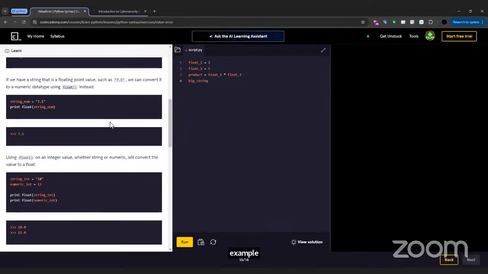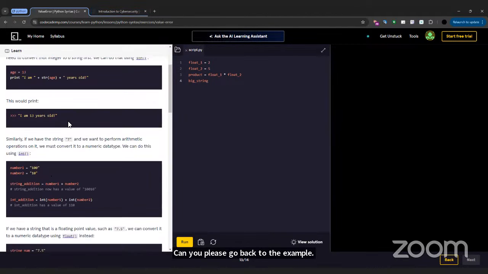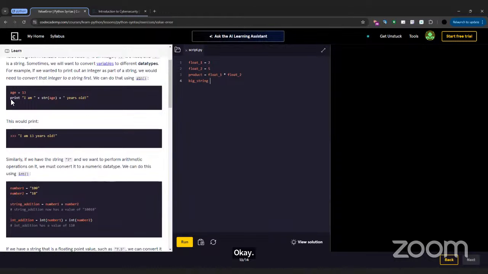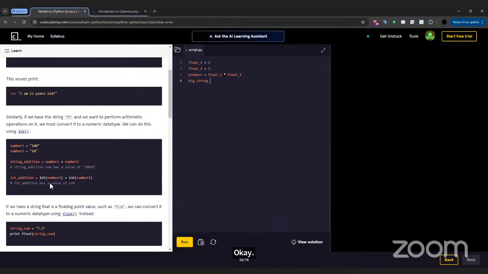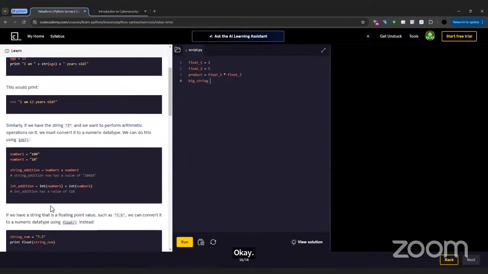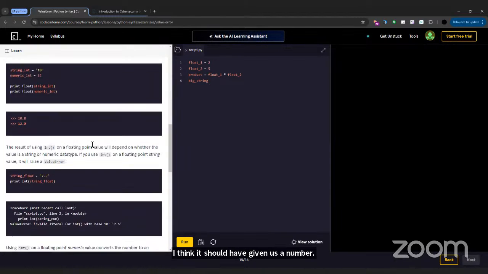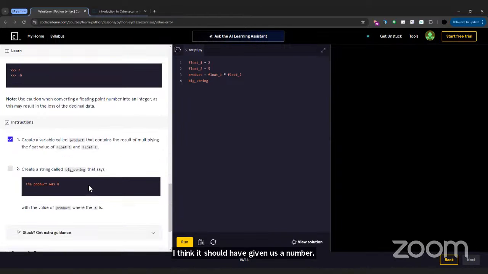So this should be a clue around here. I think it should have given us a number. Yeah, it has 10. The task is saying to create a big string that says the product was X.